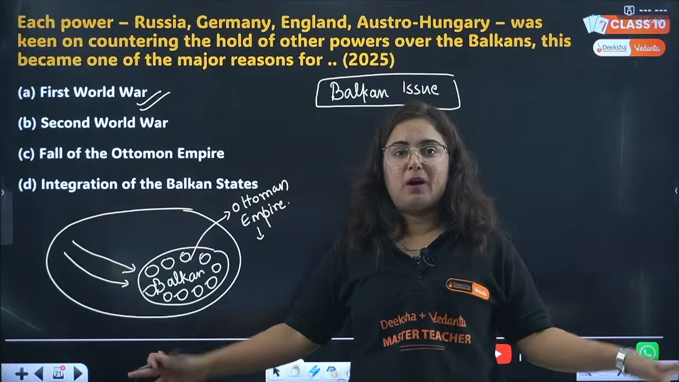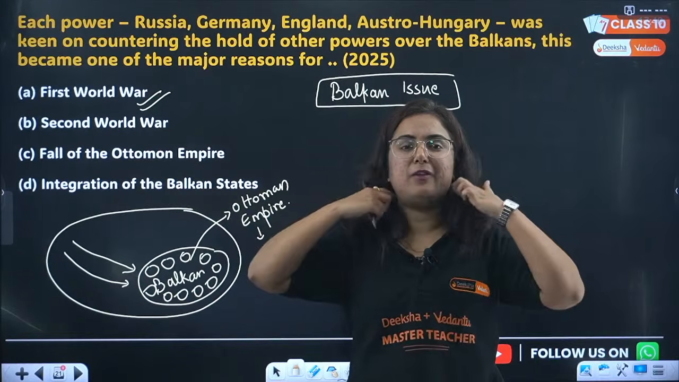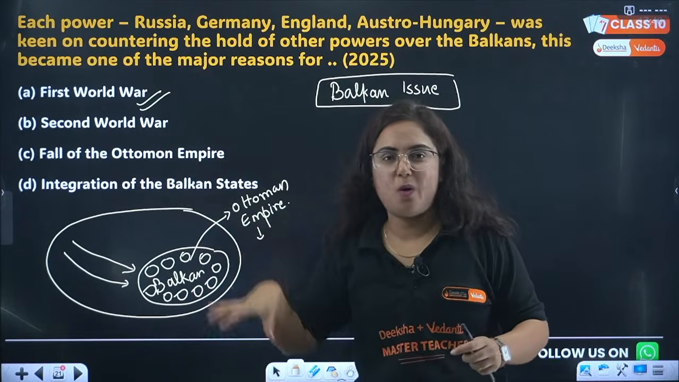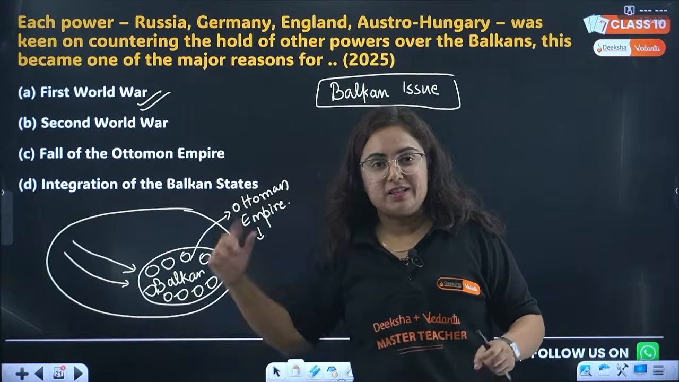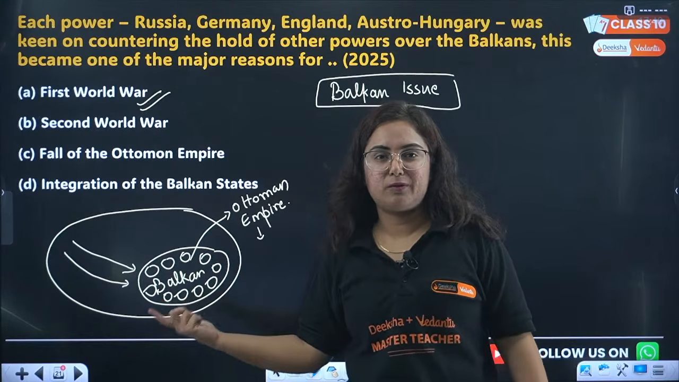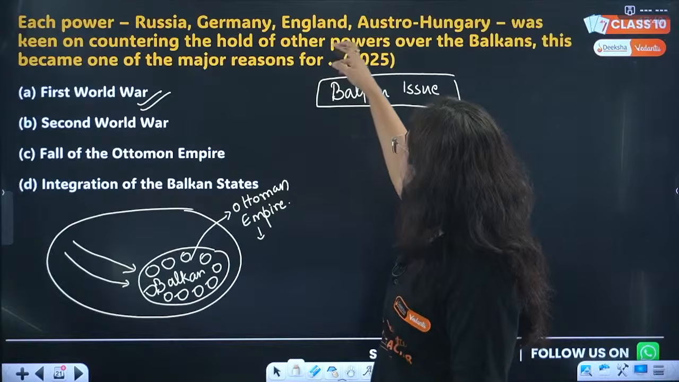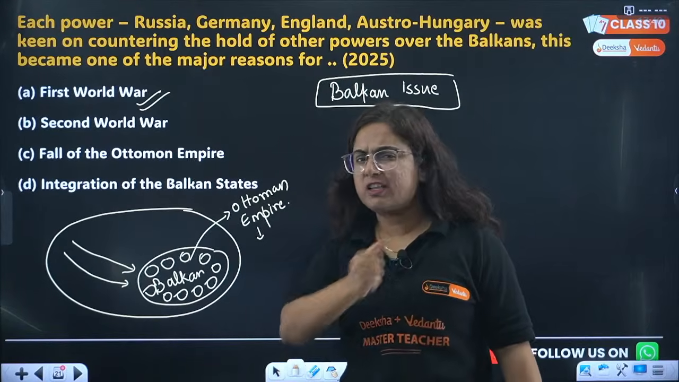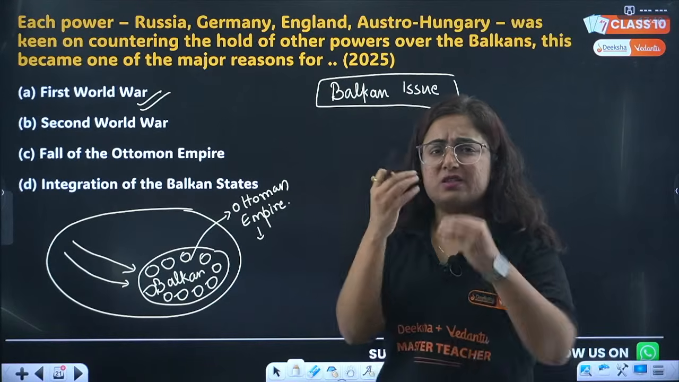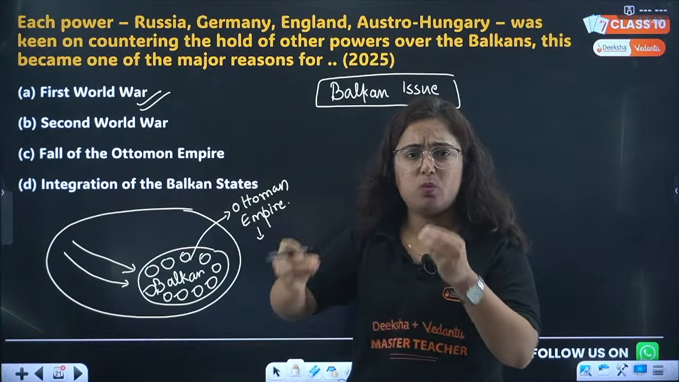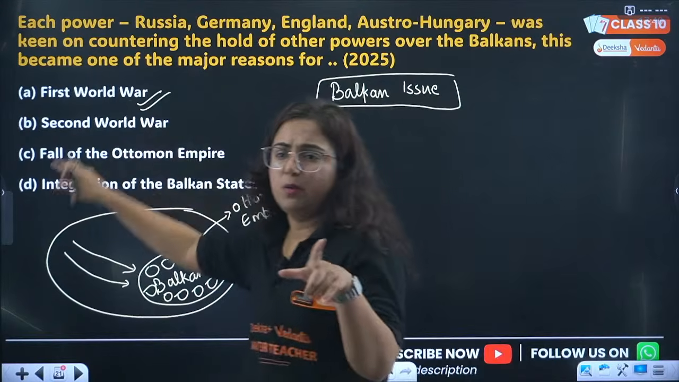Now come the big powers. Whenever a fight is going on in our neighborhood, we go and see and enjoy that. Similarly, when these Balkan region people were fighting, those big powers, Germany, England, Austro-Hungary came and started interfering, and this small war resulted in the First World War.